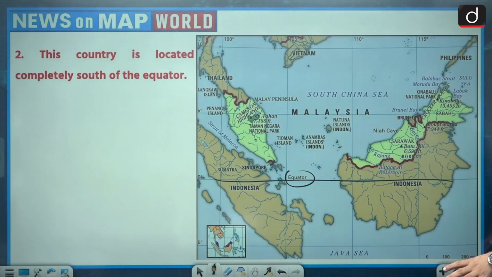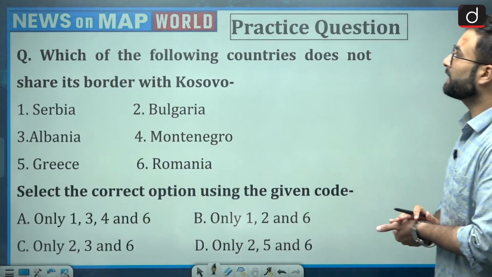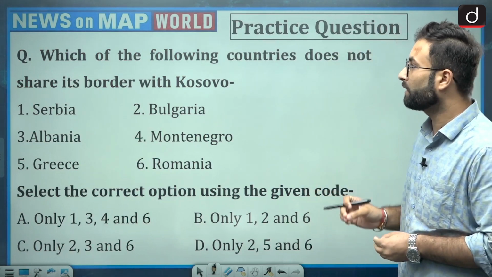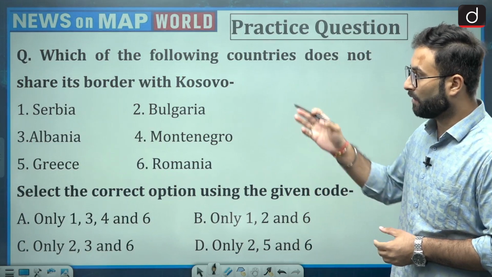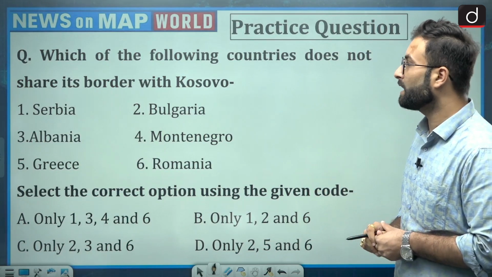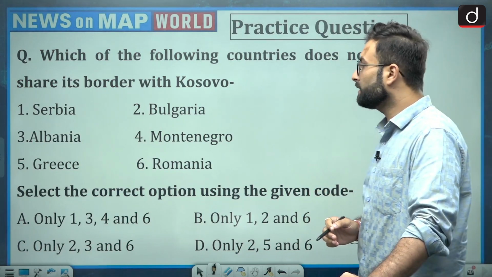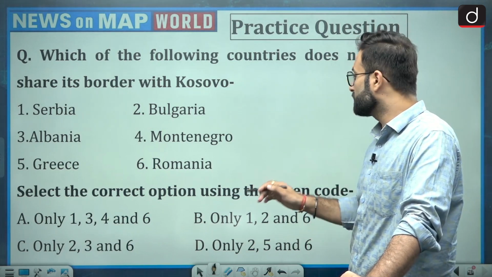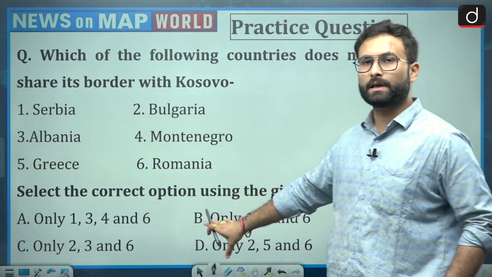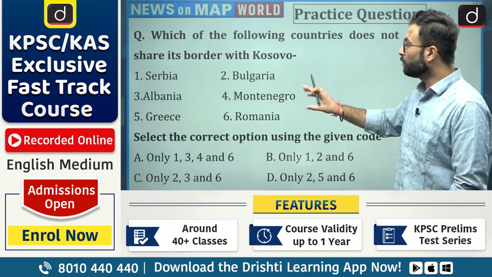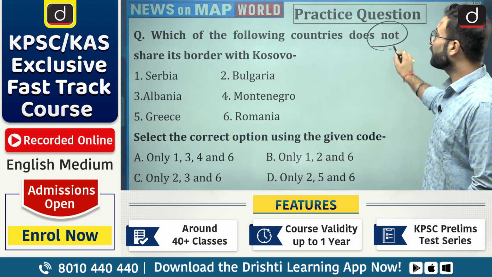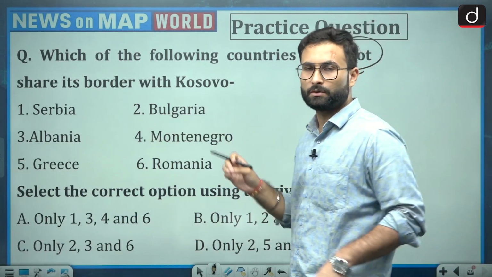Now moving further, the last part, which is your practice question. Which of the following countries does not share its border with Kosovo? The countries given are Serbia, Bulgaria, Albania, Montenegro, Greece and Romania. You have to choose the correct option. Make sure that you choose the country which does not share a border with Kosovo.